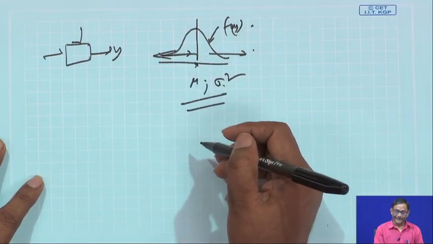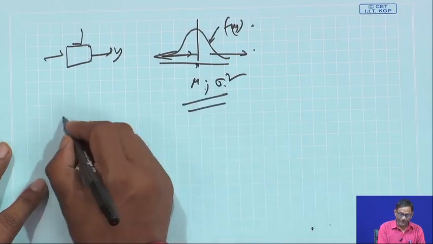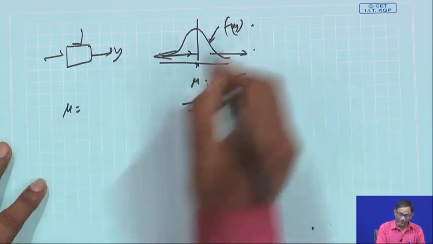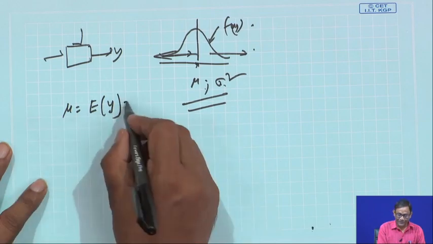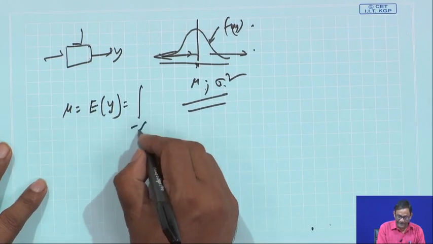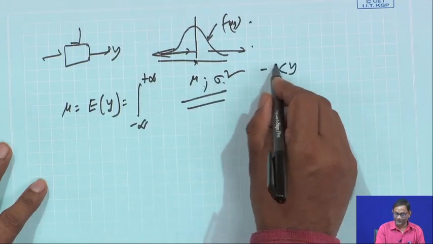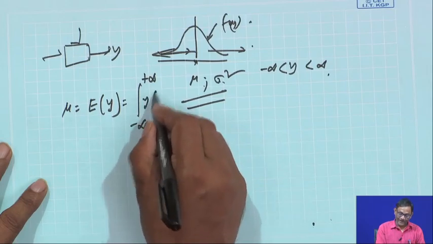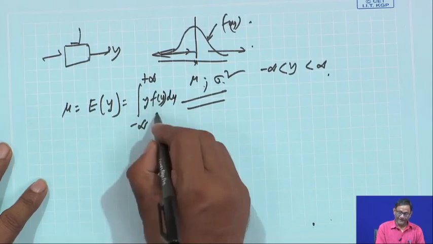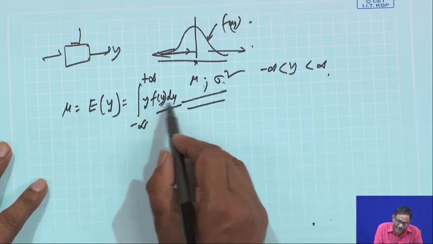So, in the population domain, what is this mu? Mu is the mean of the population, which is the expected value of y. We write this as the integral from minus infinity to plus infinity of y f(y) dy. Please remember y f(y) dy.